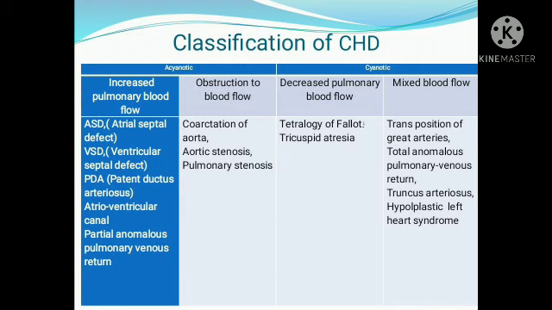Okay, the next is the atrioventricular canal defect. So what is a canal? A major defect. Yes, an atrial and ventricular septal defect with abnormal atrioventricular valves.